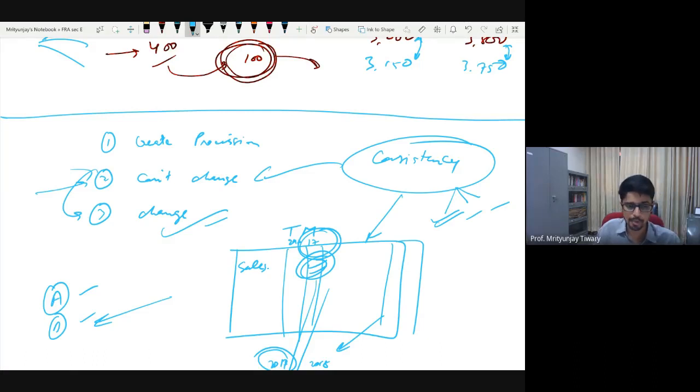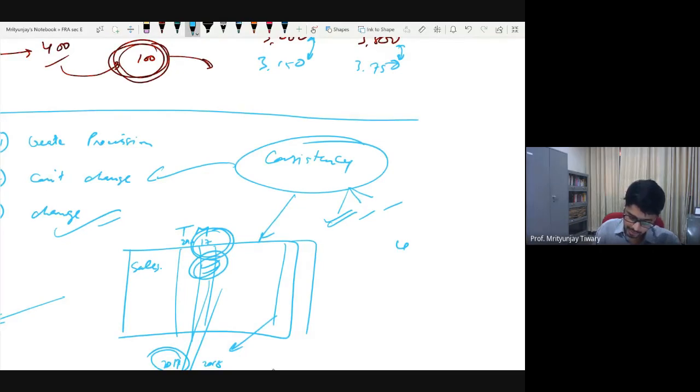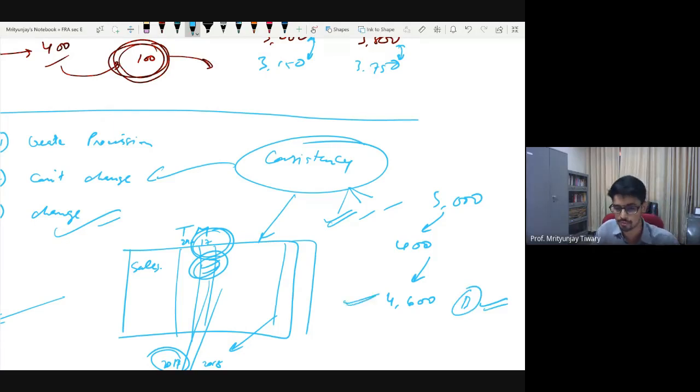That is one point. Another point is that in certain situations, we may not even need to change even though the situation has changed. For example, let us say I was to receive a total of 5,000 crore rupees, and let's say I have received 400 crore rupees so far. By year 2, I am still to receive 4,600 crore rupees. Now, when I say that the buyer's obligation has become doubtful, it can become doubtful in two manners. One is that the entire money itself has become doubtful. Let's say some altercation between the government of India and the Philippines has happened, and I don't know whether the entire money will be received or not. So in this situation, it is better to shift the method itself.